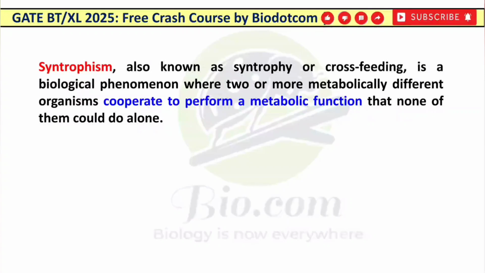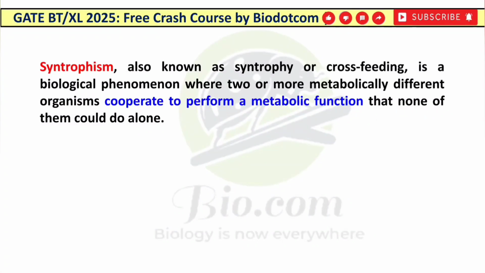So basically syntrophism is also known as syntrophy or cross feeding, which is a biological phenomenon in which two or more species are mutually benefited for their growth when they cooperate to perform a metabolic function. It means when they share their nutrient requirement with each other, they mutually grow, and this process is known as syntrophism. Also spell out syntrophism. Syn means together and trophism means nourishment.